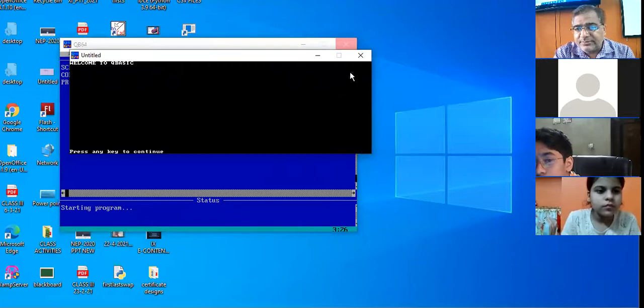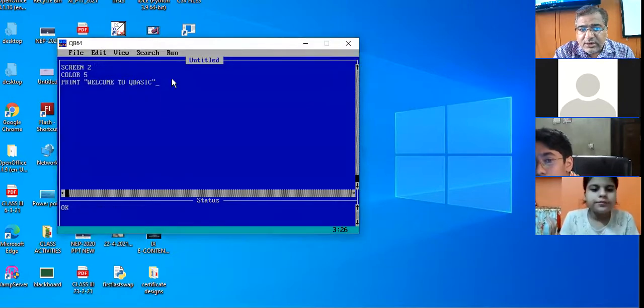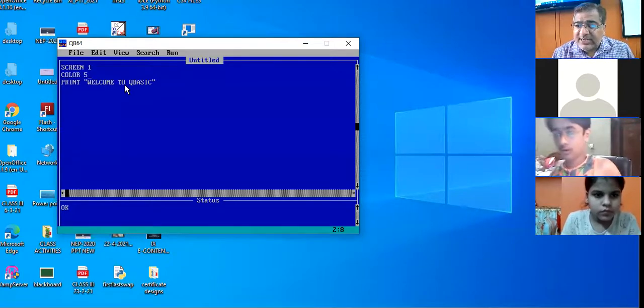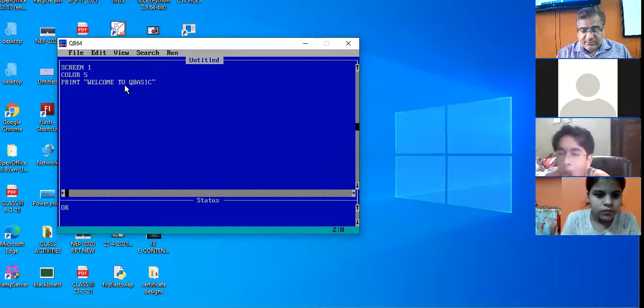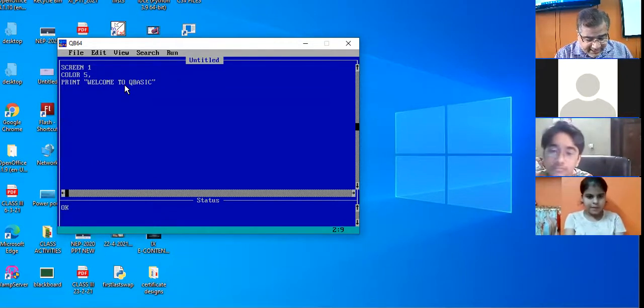See, now I give the background color. When I give first value in the color command, that is the foreground color. Now I give the second command, that is the background color.